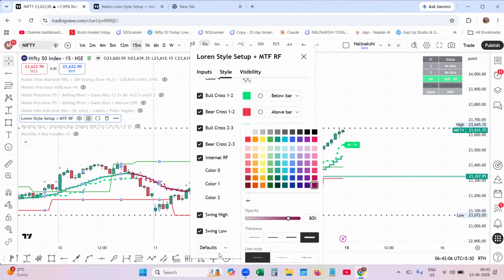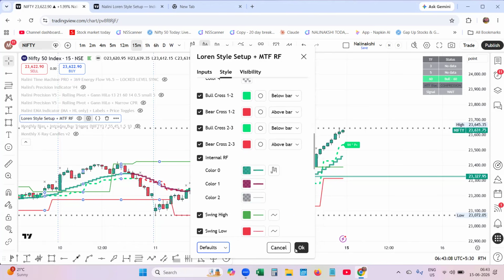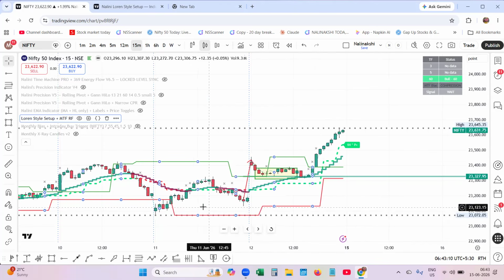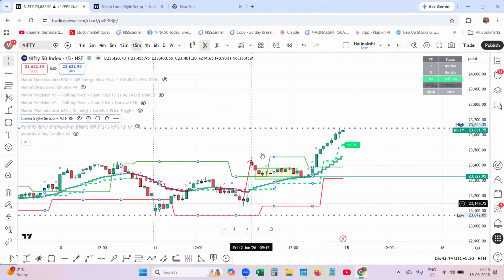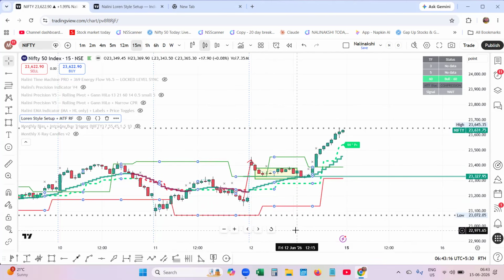I have made it thick. So this is the internal range filter running within the major range. Then you know that only if the market comes below this, it will go up.